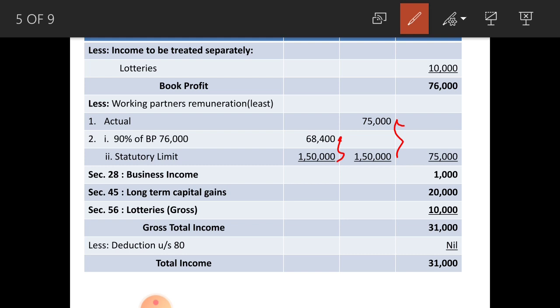Next, you have to write capital gains 20,000. Next, income from other sources, lotteries, gross amount is given, so no need to convert it into gross, so 10,000. Gross total income will be 31,000. From this you have to deduct if there is any deduction under section 80. Here no deductions, so nil. Your total income will be 31,000.